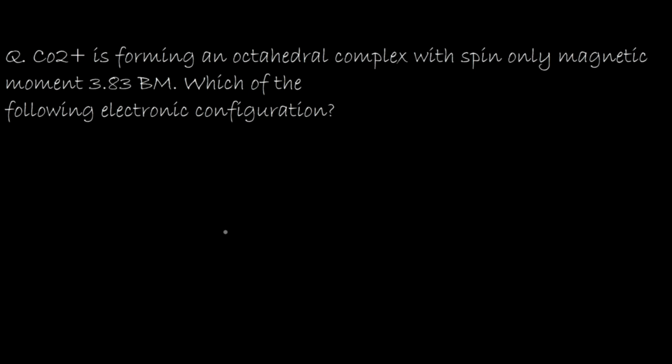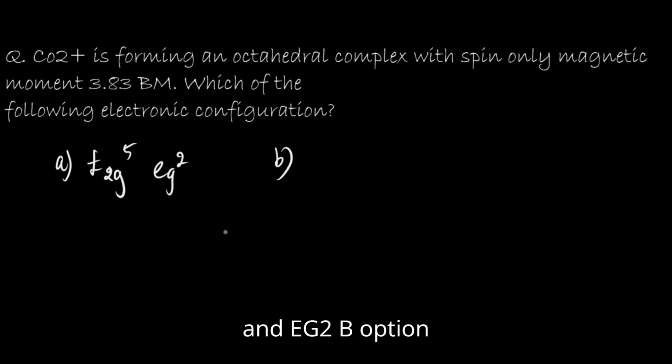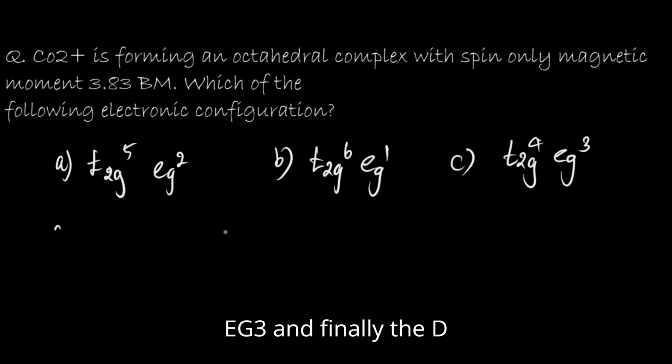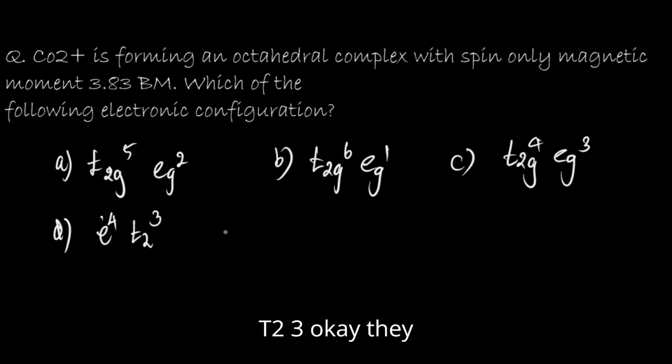The options to this question are: A, t2g5 eg2; B, t2g6 eg1; C, t2g4 eg3; and finally the D option is e4 t23.